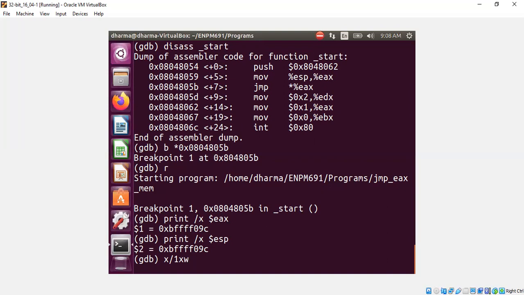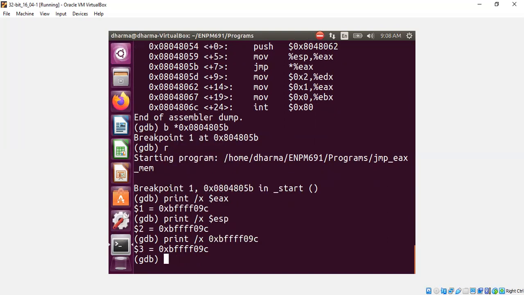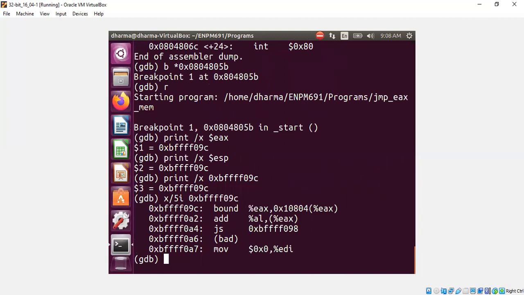For example, examine some instructions. Although it's not code, it's going to show some garbage instructions, very likely. You see here some instructions are there. So it's going to come to this instead of the actual code that we would like to jump to.